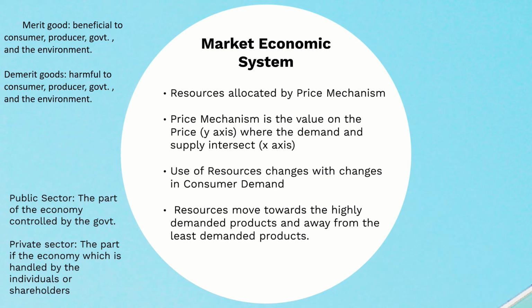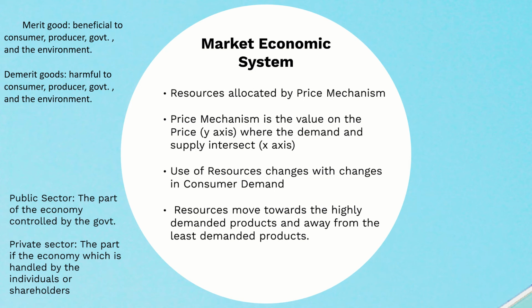So the resources used in producing a crane are now used to produce an automobile. The resources have changed with consumer demand. Resources move towards the highly demanded products and away from the least demanded products. That was my explanation.